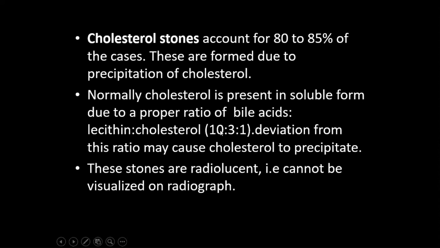The ratio is 10:3:1, meaning bile acid 10 parts, lecithin 3 parts, and cholesterol 1 part. If it maintains this ratio, then the cholesterol is in the soluble form. There will be no stone. If there is deviation from this ratio, this will cause the cholesterol to precipitate and cholesterol stone is formed.